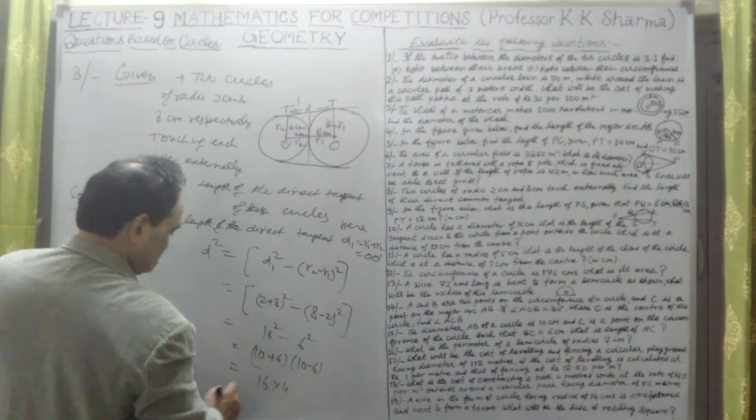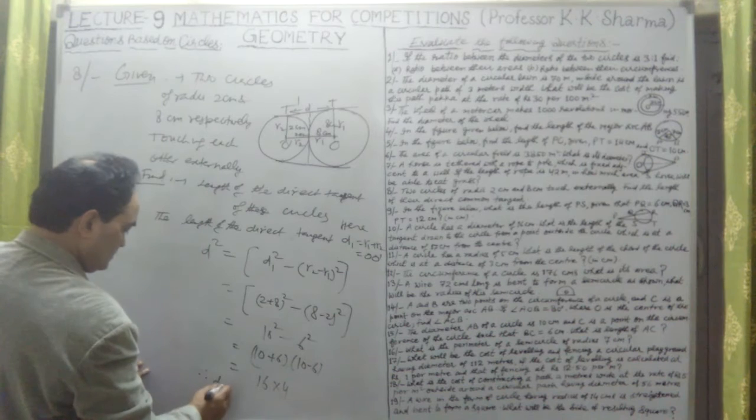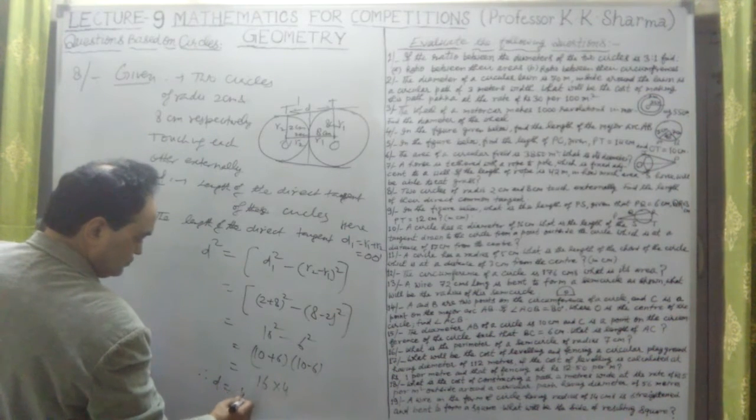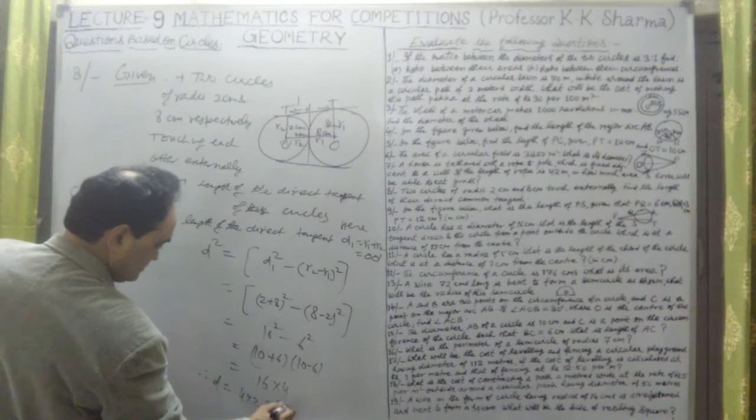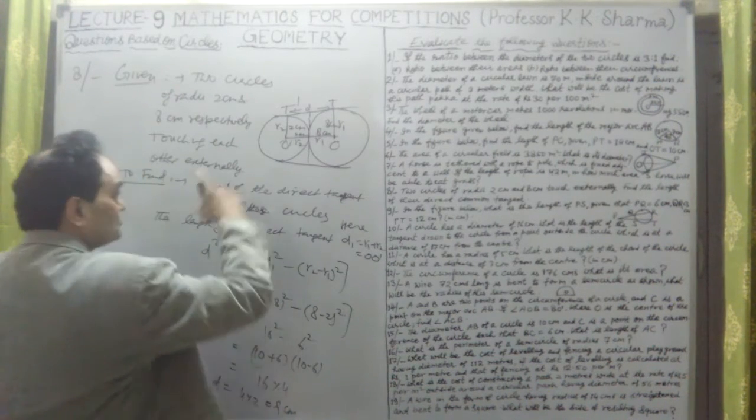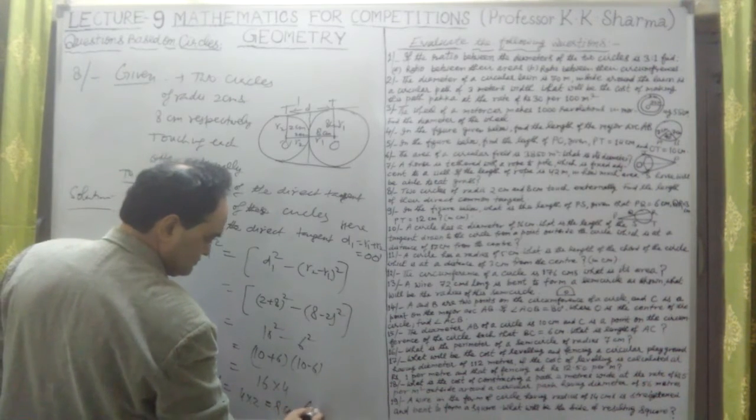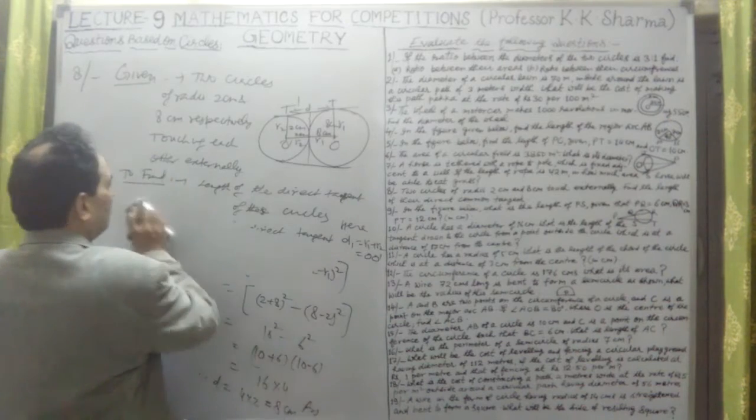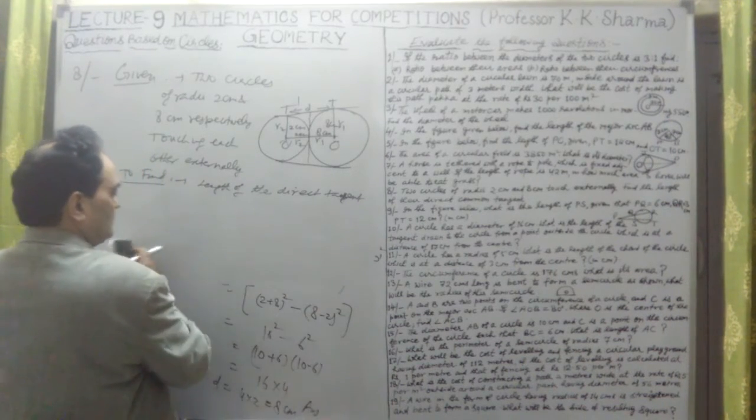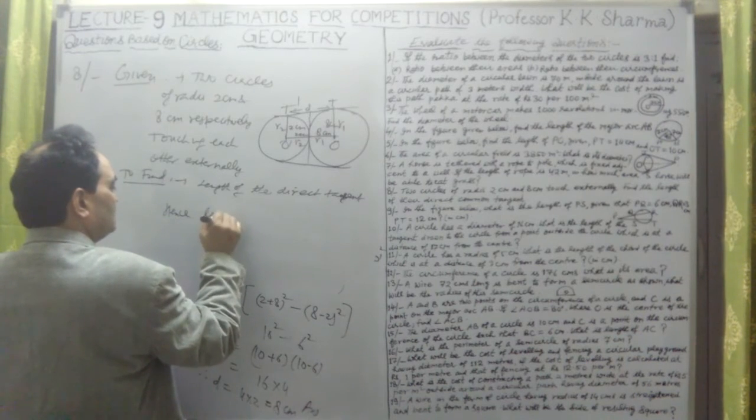Okay, so this is d square, therefore d is equal to 4 into 2, which is 8 here. So 8 centimeter is the length of the direct tangent. This is the answer here. Hence, the length of the direct tangent.